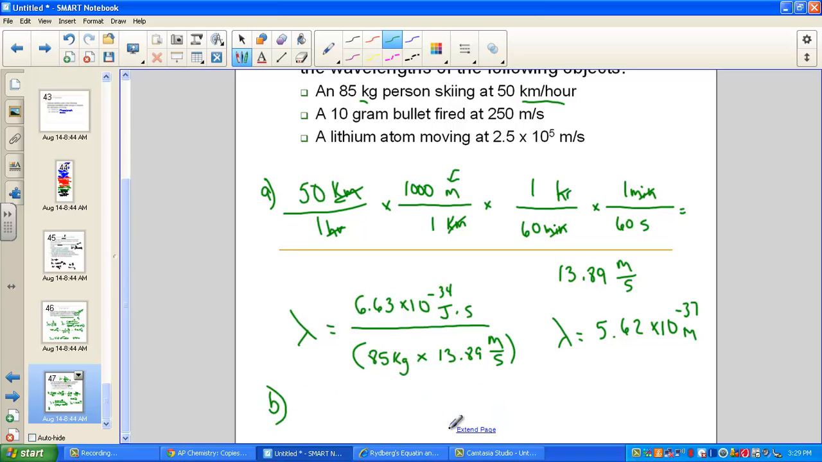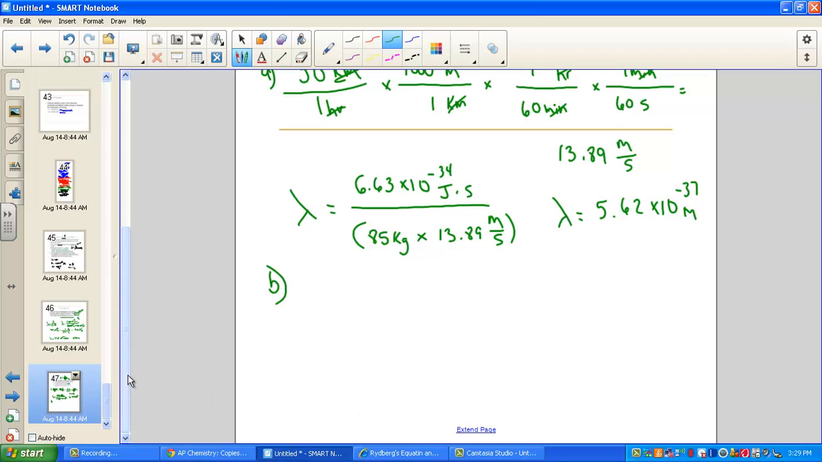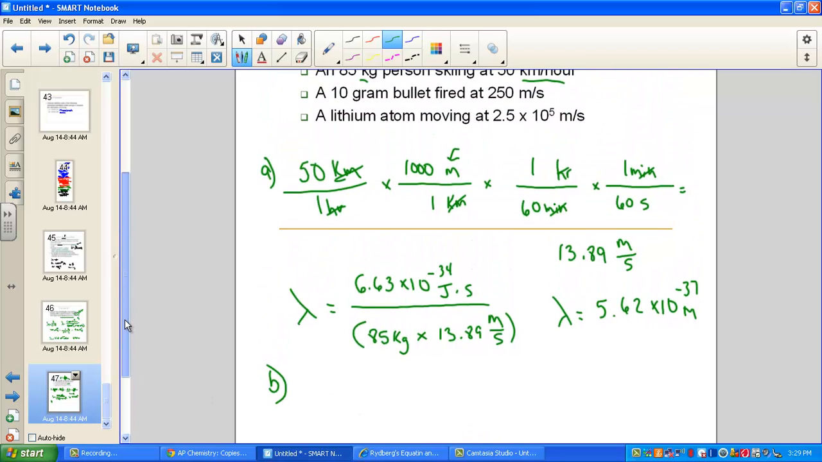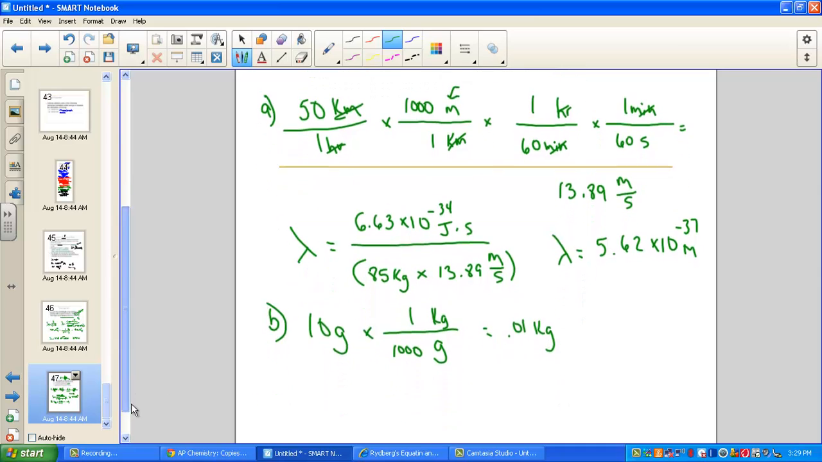Let's try letter B. We have a 10-gram bullet being fired from a gun, 250 meters per second. I said we liked the meter per second. That's fine to go, but I do have to do a little conversion here to get grams into kilograms. So I want gram to cancel, and I want to go to a kilogram. I understand that a kilo is 1,000 grams. So just simply taking 10 divided by 1,000, and you come up with 0.01 kilograms. And that's the unit we need for mass.